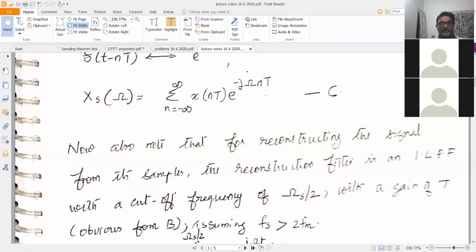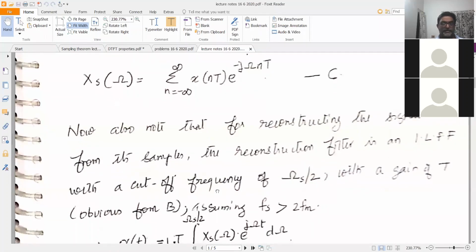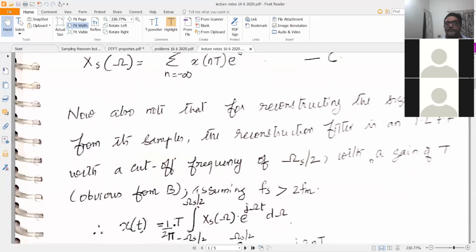If it is critically sampled, that is, if the sampling rate is infinitesimally greater than twice the maximum signal frequency, or omega s is equal to 2 omega m, then the signal can be reconstructed from the samples by passing the samples through an ideal low pass filter of cutoff frequency omega s by 2 with a gain of T.